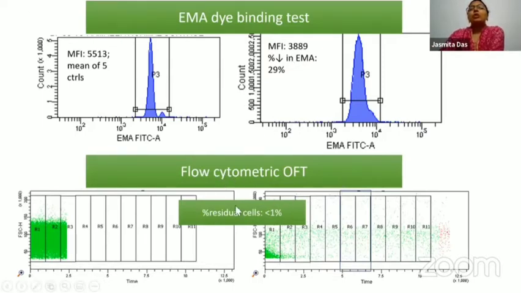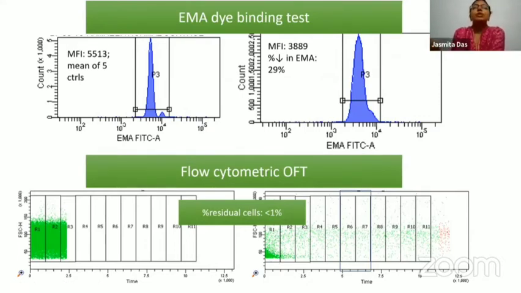The OFT can also be replaced by a flow cytometric OFT in case you have the availability of a flow cytometer. So this is before spiking of distilled water, and this is after this red cell suspension was spiked by distilled water. And you can see that there are no residual red cells here. The percentage is less than 1%, and that also confirms the diagnosis of hereditary spherocytosis.